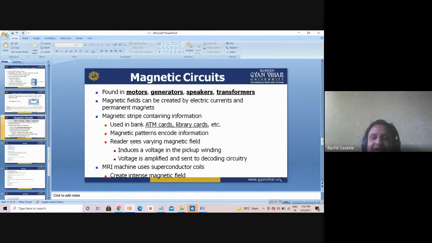Basically, the reader verifies the magnetic field. What it does is induce a voltage in the pickup winding, where we swipe or move that card, and that picks it up. The voltage is amplified and sent to the decoding circuitry. MRI machines also use this to create an intense field. So this is about the magnetic circuit.